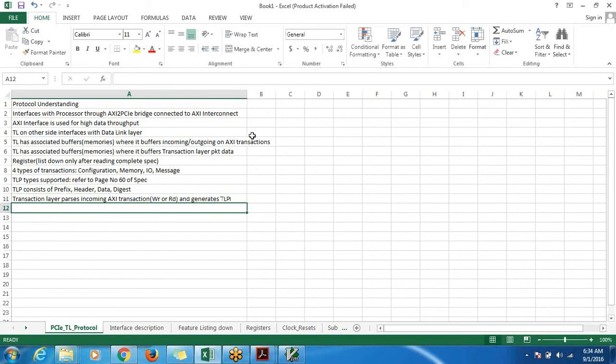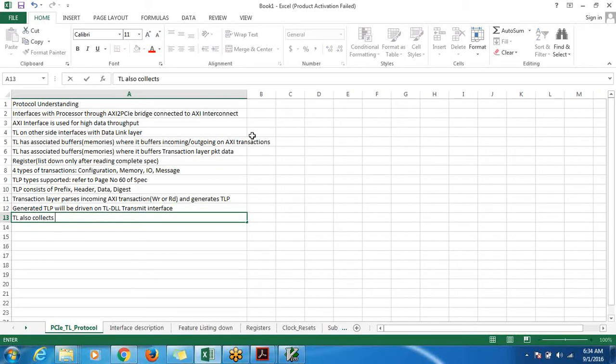That's all. And this generated transaction layer packet will be driven on the TL DLL transmit interface. And in reverse, the transaction layer also collects TLP from the DLL TL receive interface.